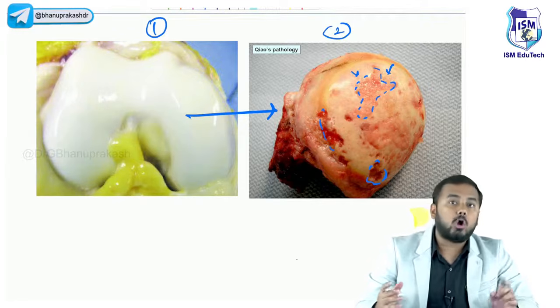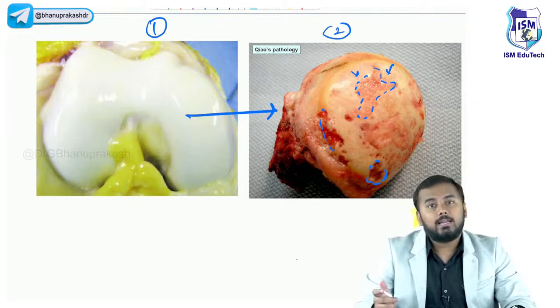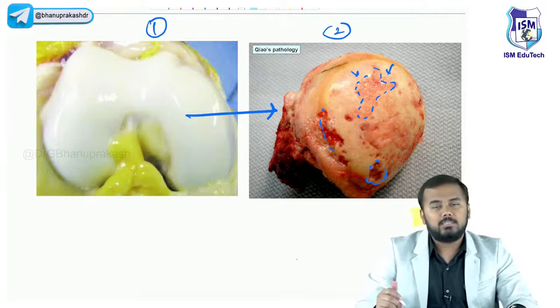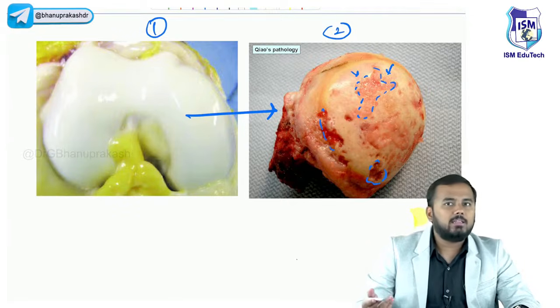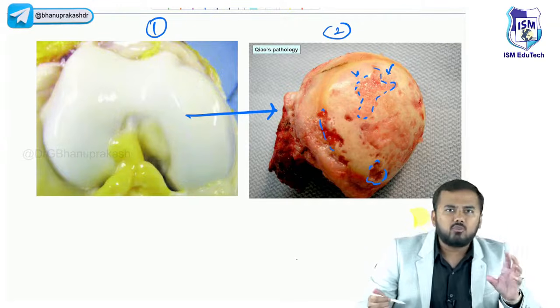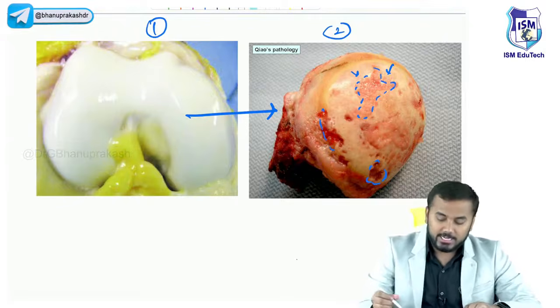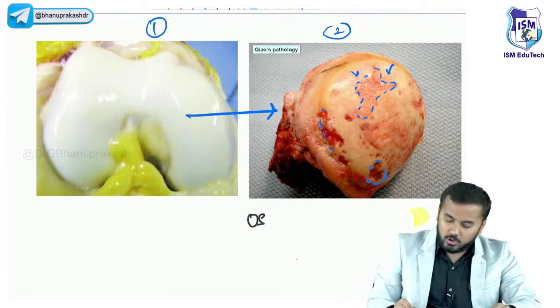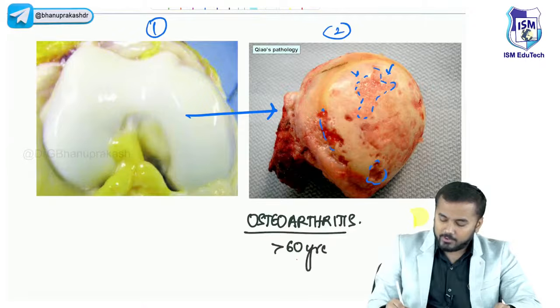And this condition is called osteoarthritis, which is most commonly seen in older individuals of more than 60 years. Your grannies, grandfathers, they keep on complaining that they have got knee pains. And if you look at the joint also, it will be swollen a little bit. Why? It is because of osteoarthritis, which is most commonly seen in elderly people after 60 years.